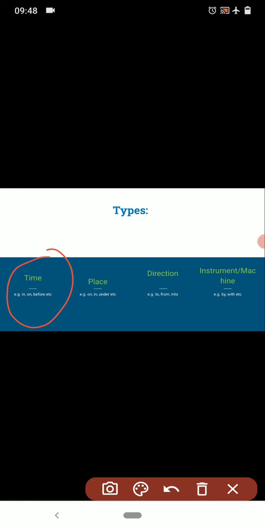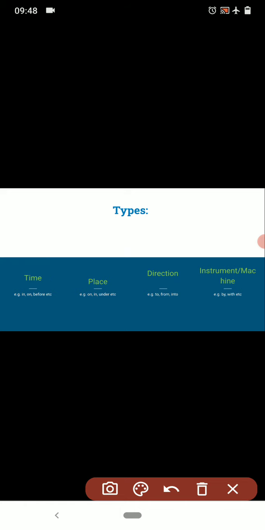So here it shows the time. If you want to find whether the preposition shows time or not, you can simply think of the question: when did that event happen?